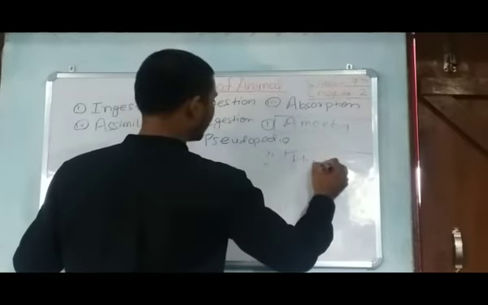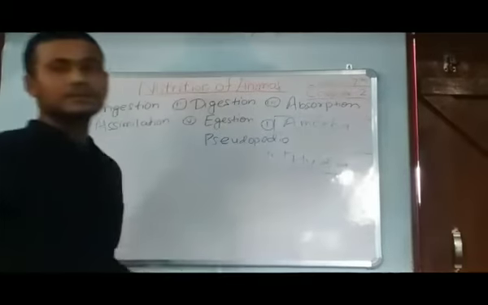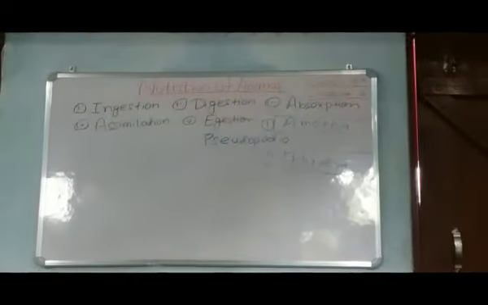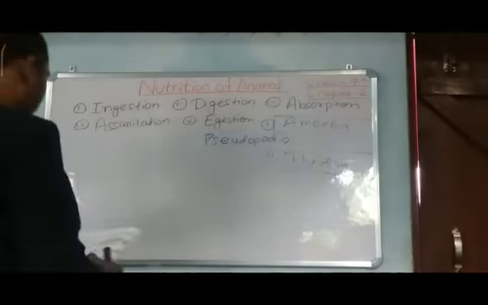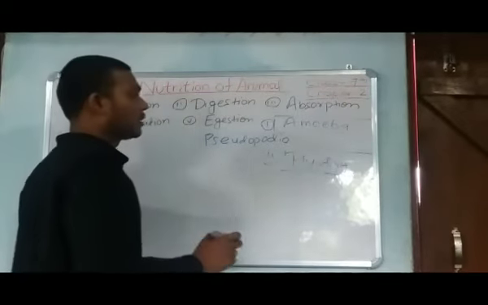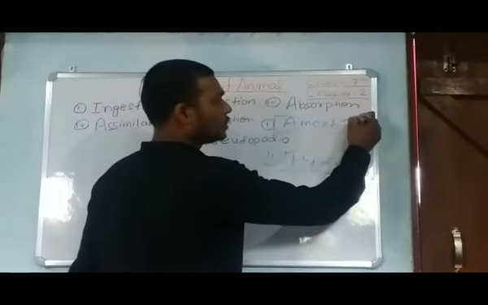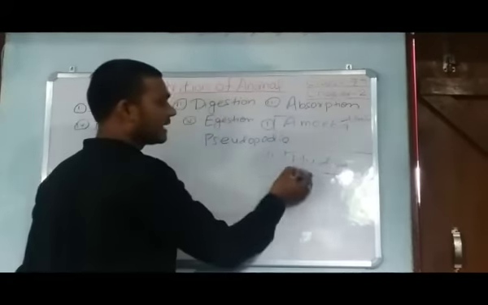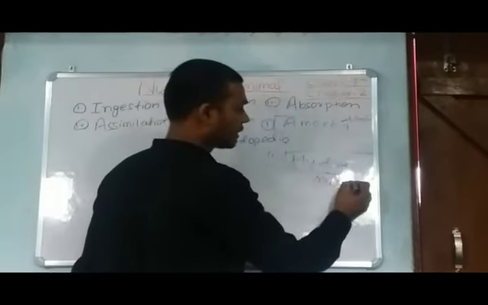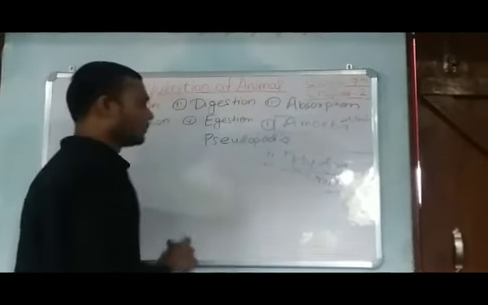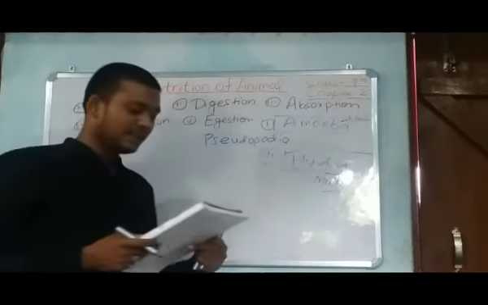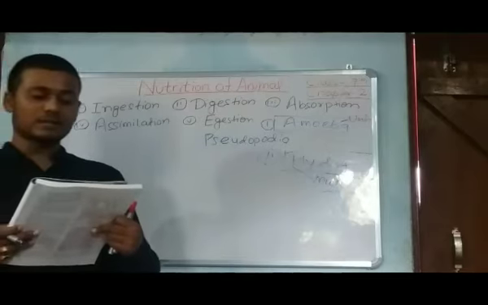What is hydra? Hydra is a simple multicellular animal. So amoeba is a unicellular organism and hydra is a multicellular organism. It has a number of tentacles around its mouth.